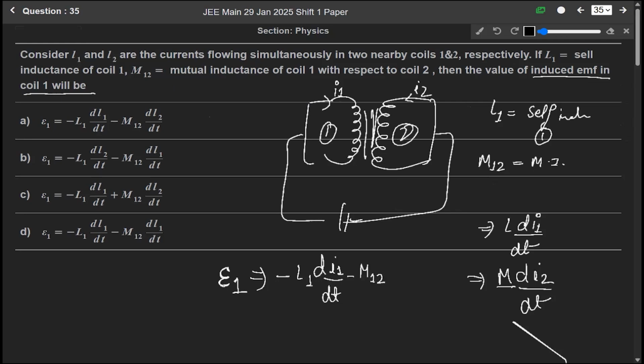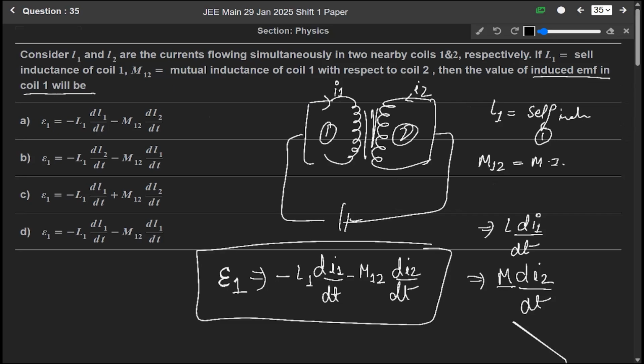So M12 di2 by dt is the correct statement for the value of induced EMF in coil 1. So E1 equals minus L1 di1 by dt minus M12 di2 by dt is the correct answer. Means option 1 is the correct answer.